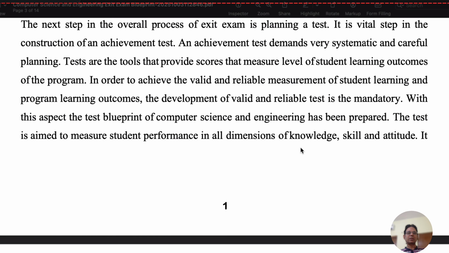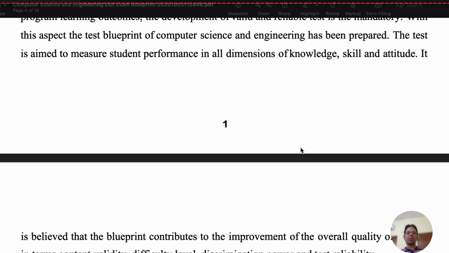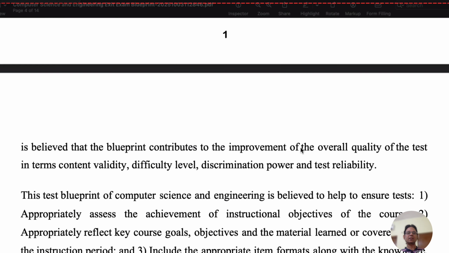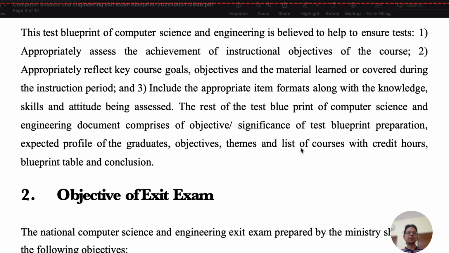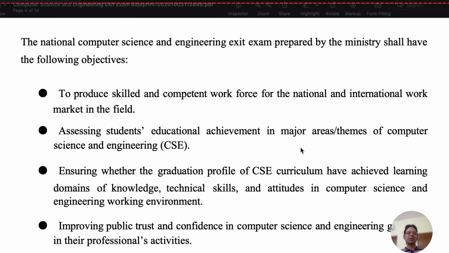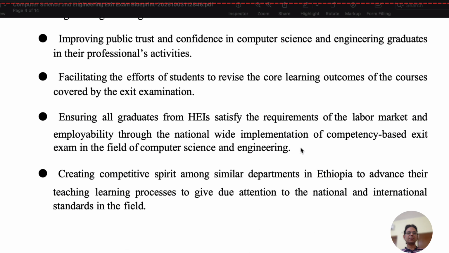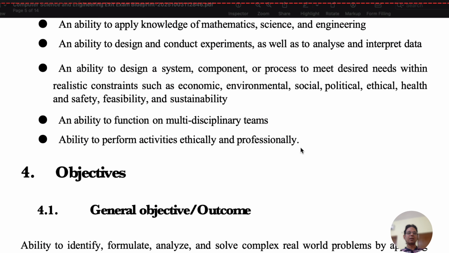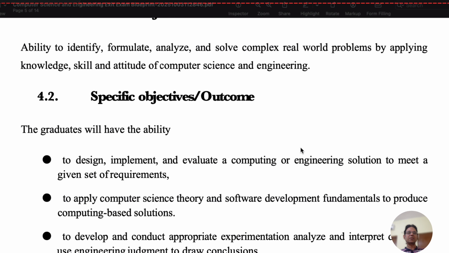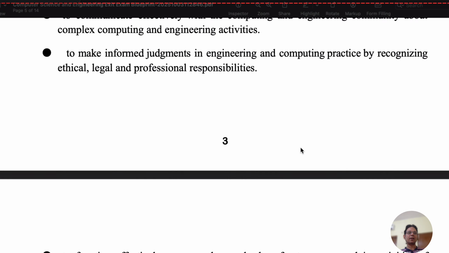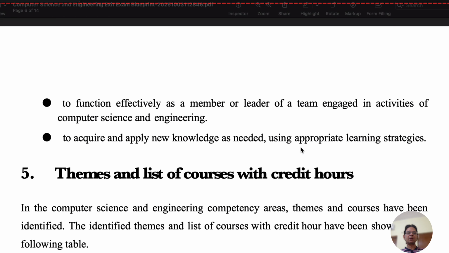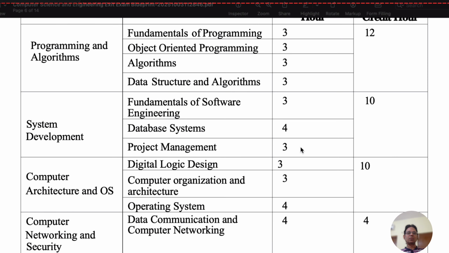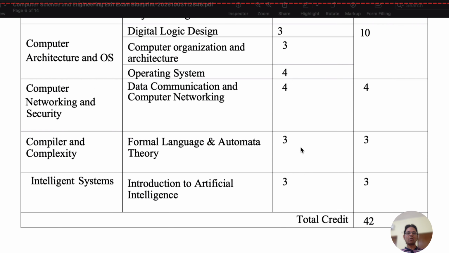understand what type of questions will be covered in the exit examinations, how much percentage of shares they can have, and what the basic objectives of the exit exam are. How to pass the exit exam efficiently is based on understanding the criteria given by the Ministry of Education. So I'm browsing this document.